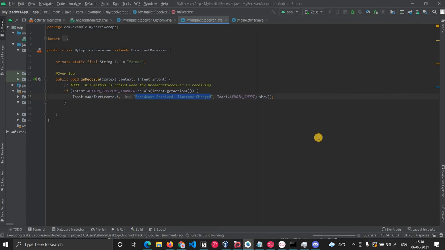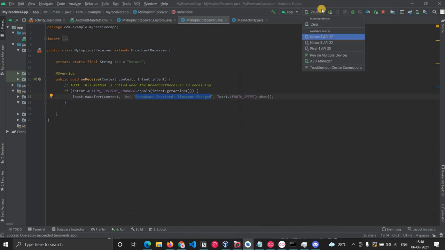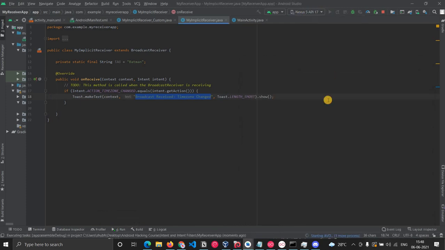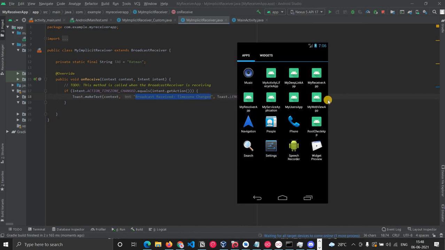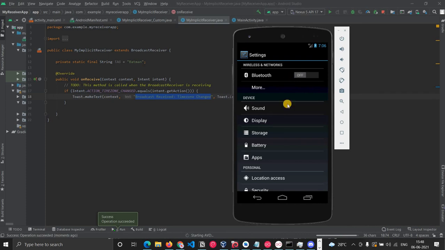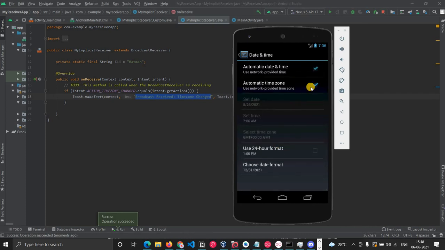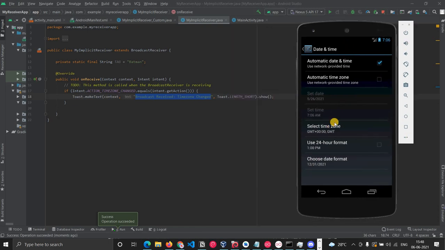Okay, we go to settings, search for date and time. We can change the time zone. Select time zone. Now we will see by changing a time zone.